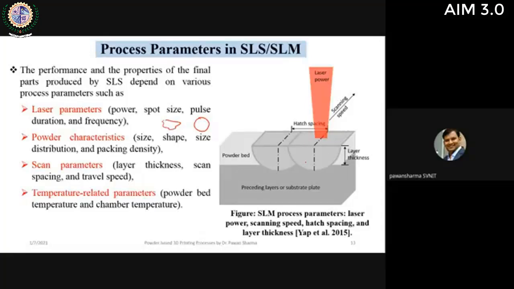And then temperature related properties like powder bed temperature and chamber. So powder bed, we preheat the powder bed so that the residual stresses generated are lowered, and also the powder which is preheated will be sintered easily. Also chamber temperature. So the chamber temperature and the atmosphere, like inert gas atmosphere, is also very much important in case of SLS or SLM techniques.